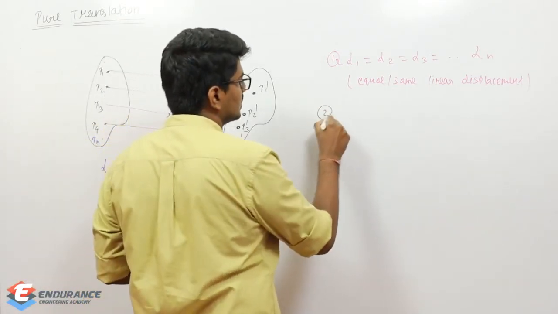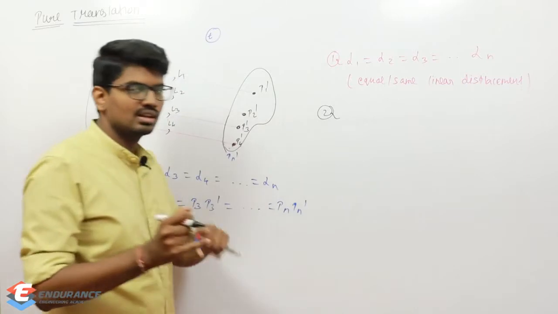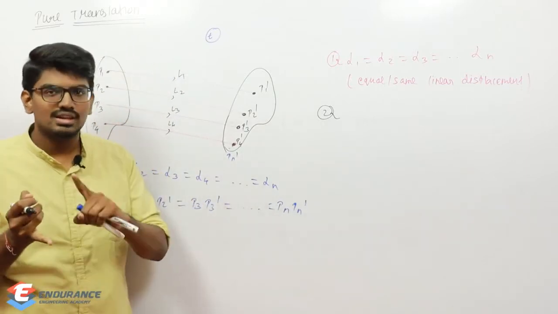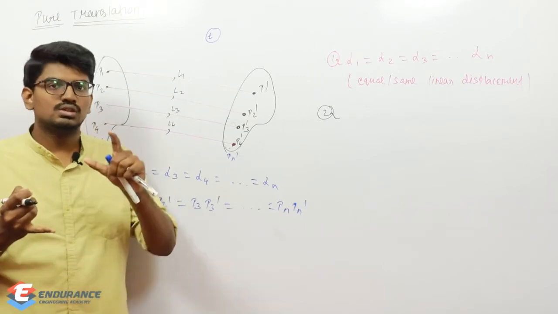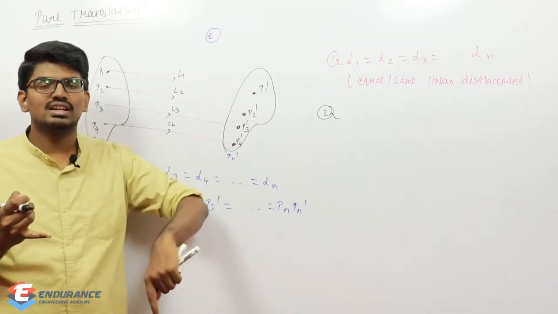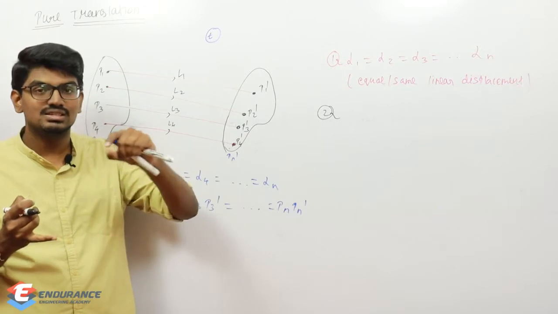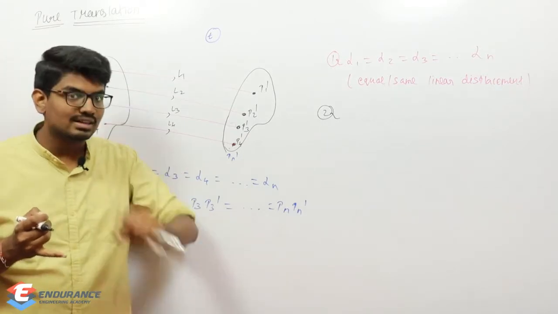Very simple. Why is it happening? Each and every point in our body is covering equal distance in equal time. So L1 amount of distance is covered in time t, and similarly the same distance is covered by each and every point in the same time.